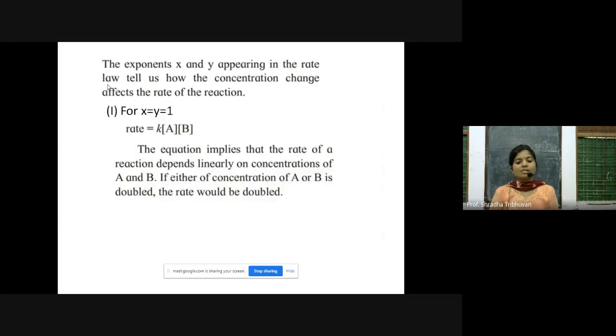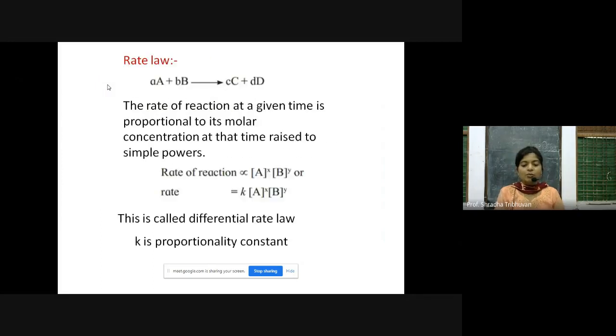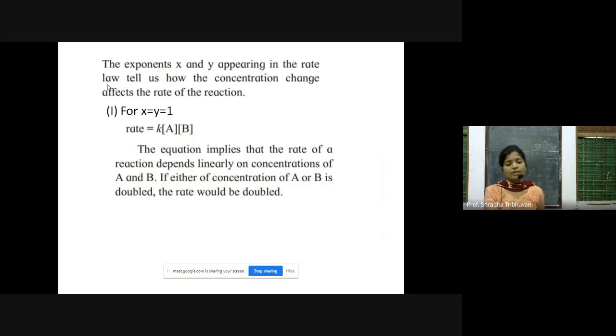The exponents X and Y appearing in the rate law tell us how a change in concentration affects the rate of reaction. For example, if X is equal to Y is equal to 1 in the first case, then rate is equal to k into active mass of A raised to 1 and active mass of B raised to 1.